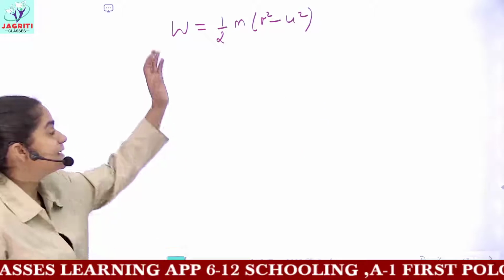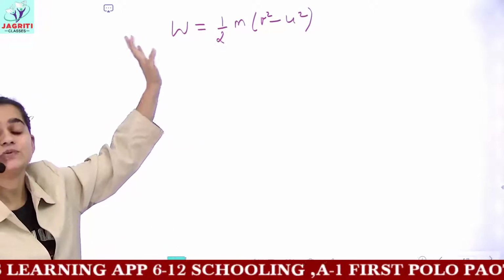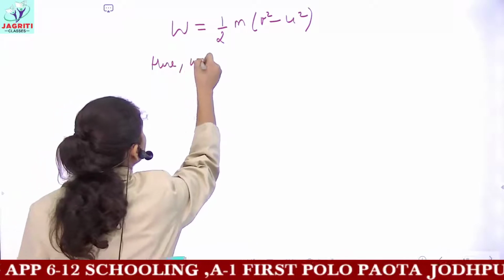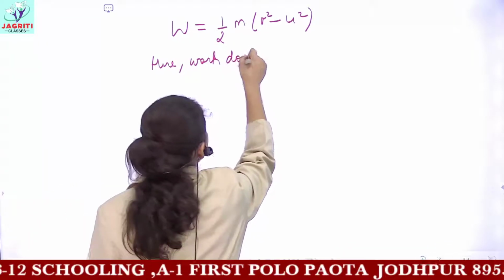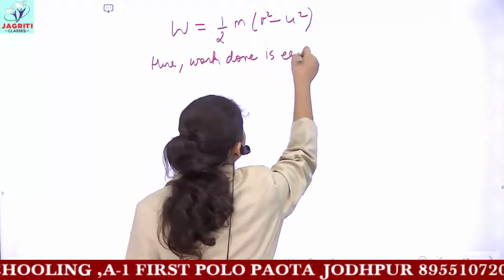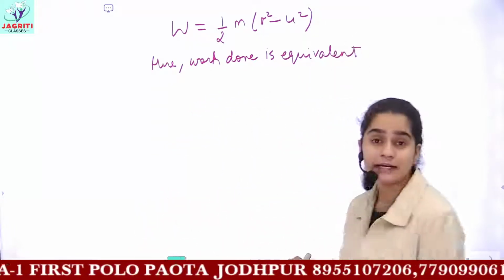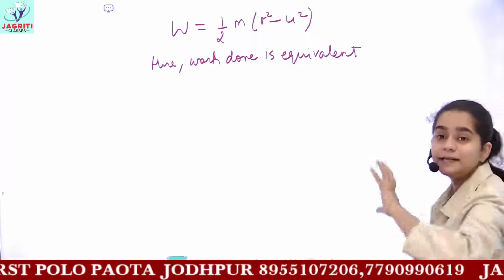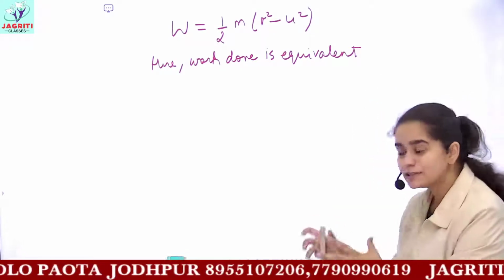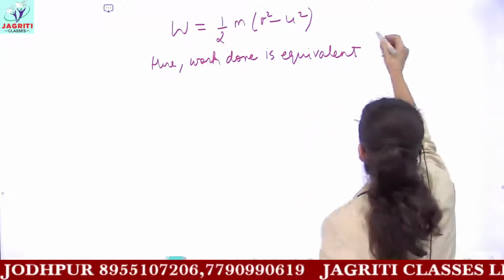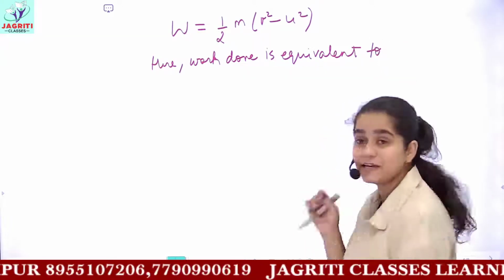And now this expression for work done, that is for W, you can write here, work done is equivalent to energy. As I already told you in the introduction, work done is equivalent to energy. Only those objects which have energy can perform work. So here work done would be equivalent to which form of energy?